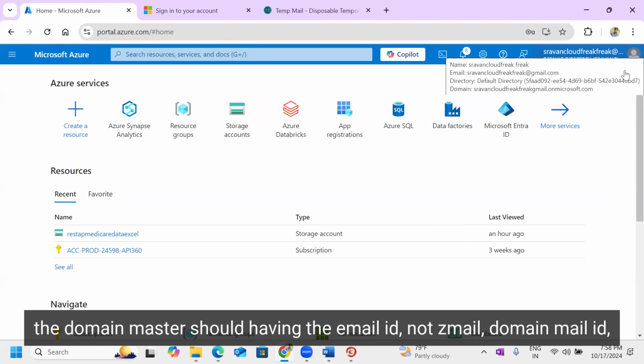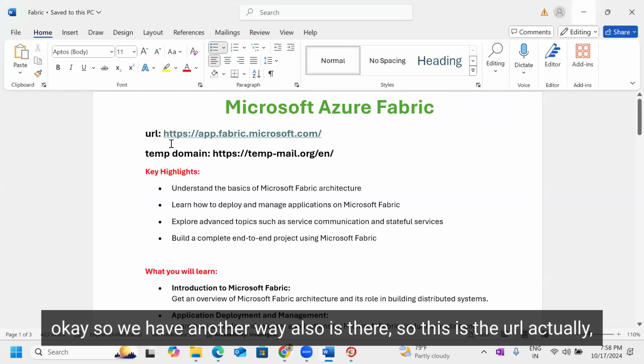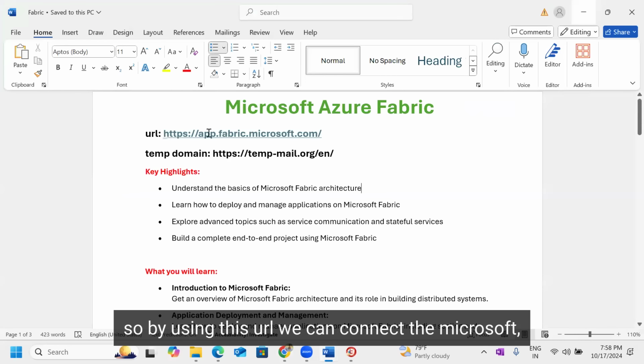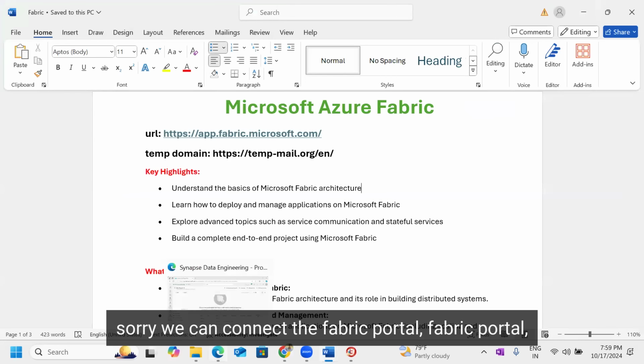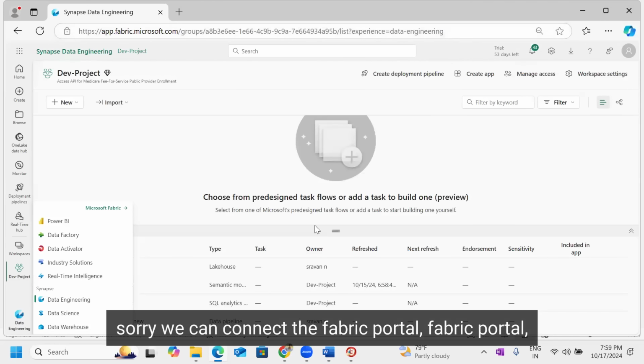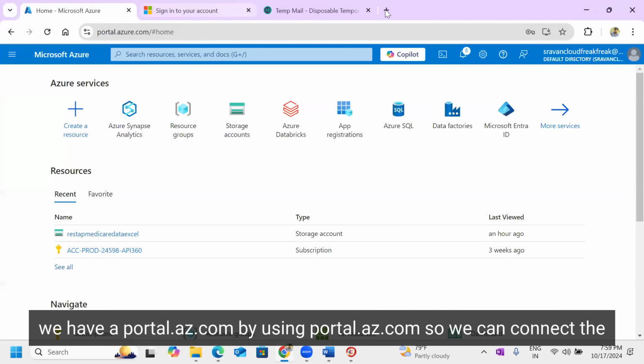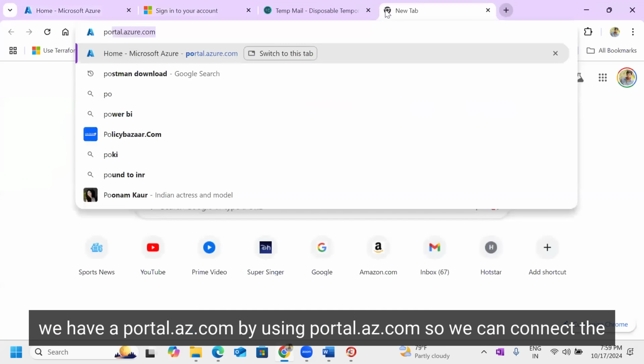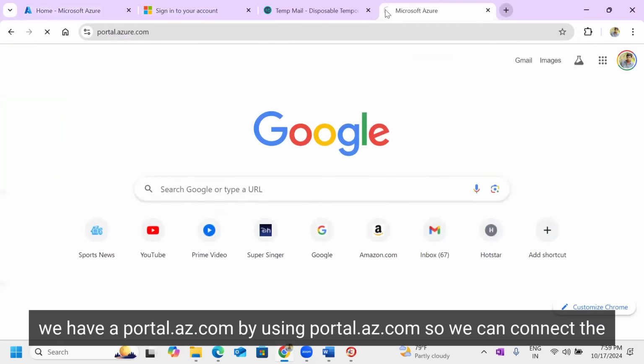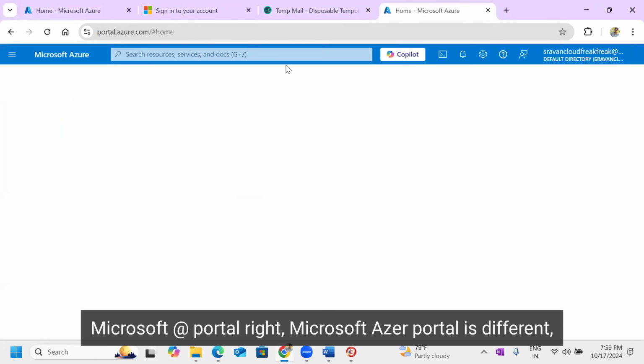We have another way also. This is the URL by which we can connect to the Fabric portal. Generally, how do we connect to the Azure portal? We use portal.azure.com to connect to the Microsoft Azure portal.